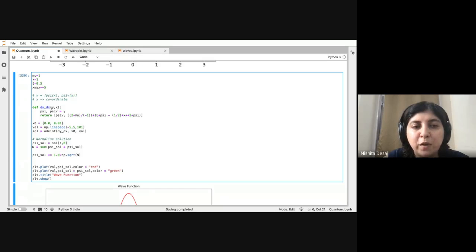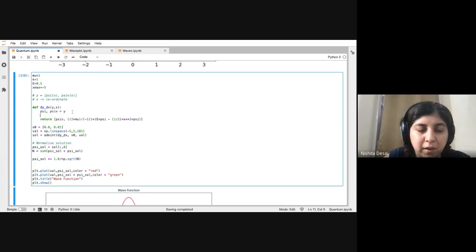So for each step, you take the psi x, psi v, and then you return. Let me actually define it properly. dy dt equals. So I just made one more step.